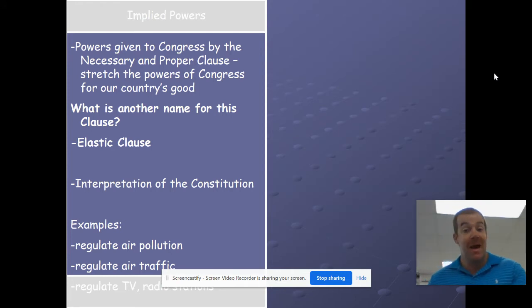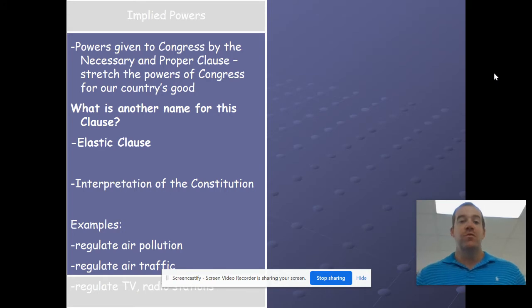An implied power would be maybe giving them a gift, giving them a ring. That's implied. You're not expressly saying "I love you," but because you give them a ring, they know that you love them. That's just an example I used. Implied means it's not specifically stated, but it's implied that Congress actually does have it.